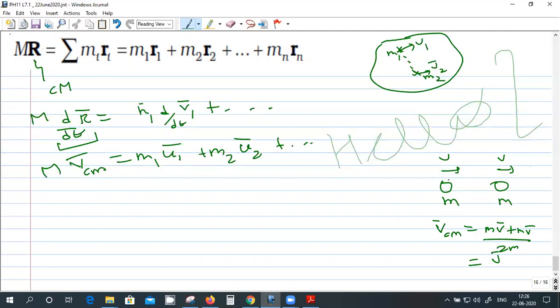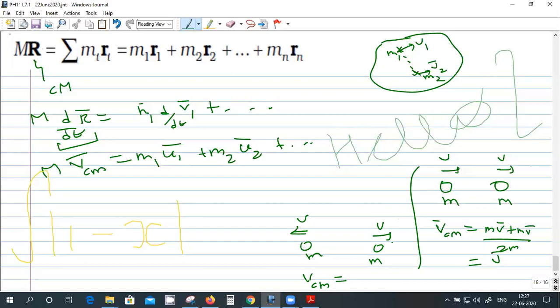But suppose it is like this, v and v in opposite directions. In this case, what will be the velocity of center of mass? They will subtract, right?